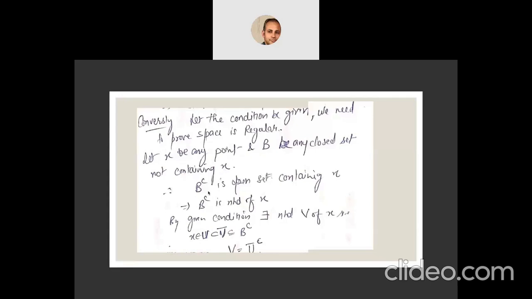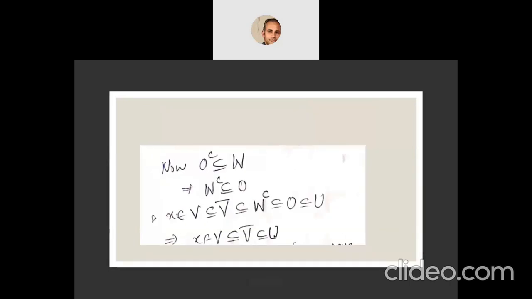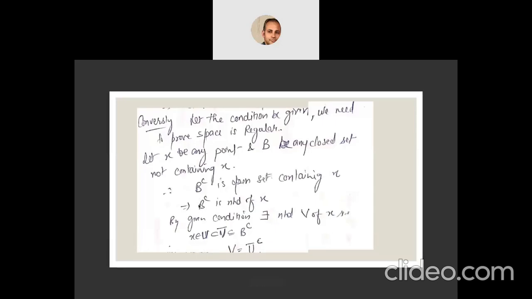So let X be any point and B be any closed set not containing X. As B is closed, B complement is an open set. B does not contain X, so B complement will contain X. So B complement is an open set containing X. This implies B complement is a neighborhood of X. Now if B complement is a neighborhood of X, we can use this condition: if U is a neighborhood of X, then there exists some neighborhood V of X such that V and its closure both are contained in U. Here U is replaced by B complement.